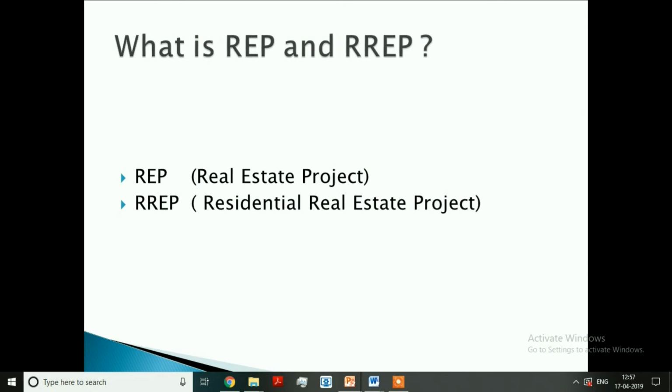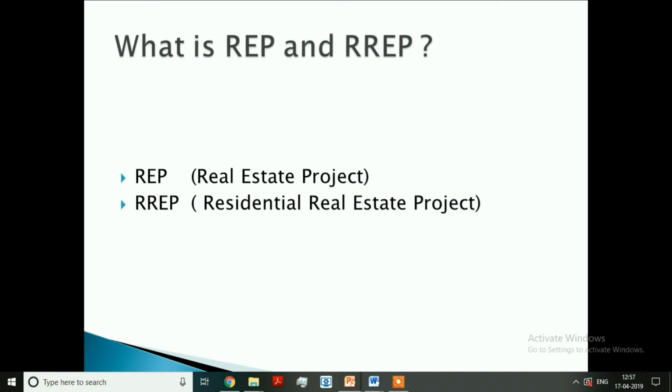Now, we have understood what is an ongoing project. If the project is falling under the definition of ongoing project, then only the builder is eligible to opt between two rates. In case it's not fulfilling any of the conditions specified for the definition of ongoing project, it is not called an ongoing project and the builder invariably has to follow the new set of rates.